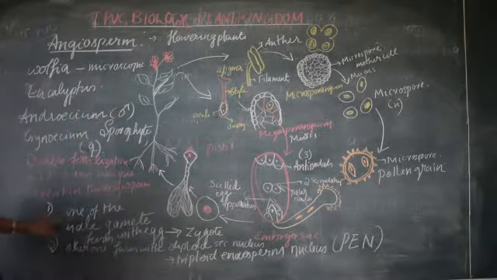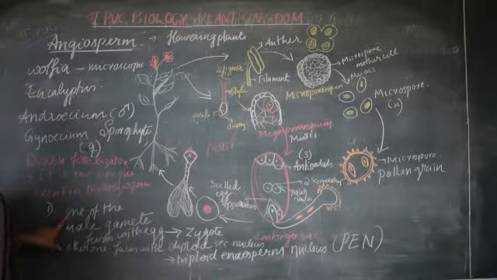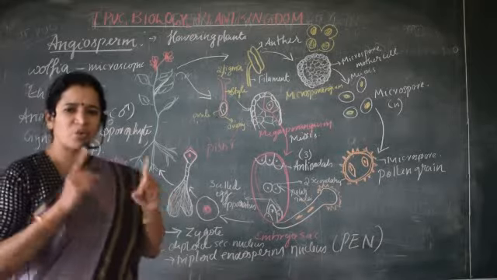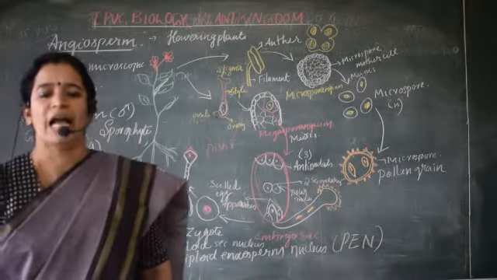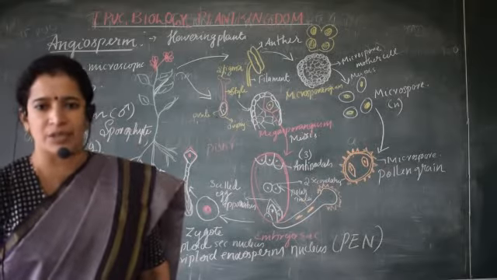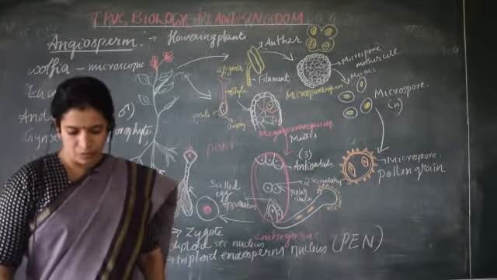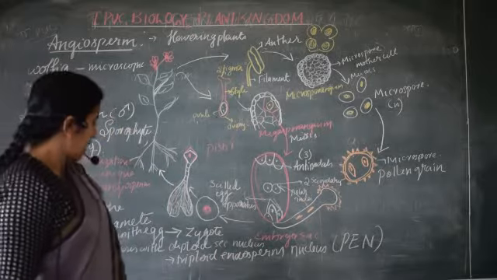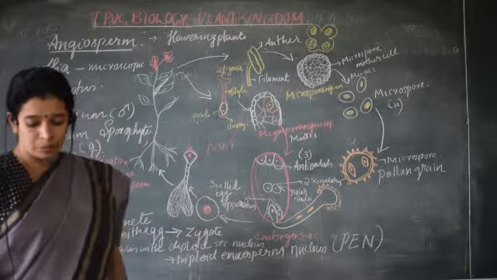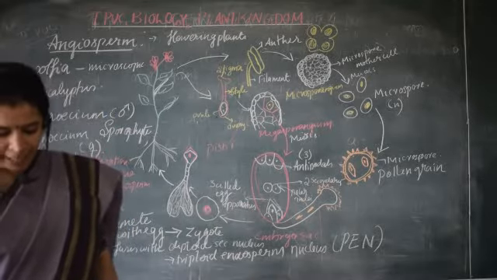So you can see two fusions can be observed in this case. That's why this fusion is named double fertilization, which is a unique event in angiosperms. Got it about double fertilization? So what happens afterwards? After this fusion, what does the zygote develop into? The zygote develops into the embryo.